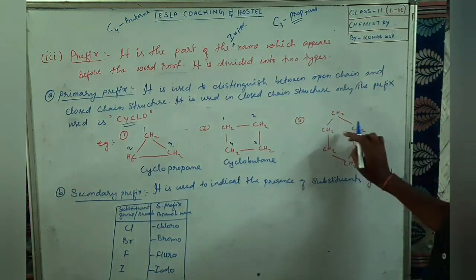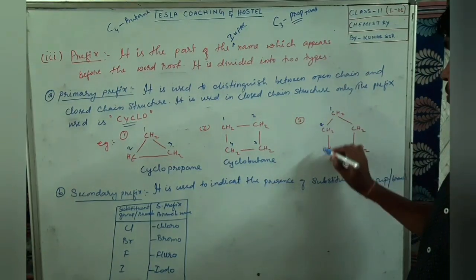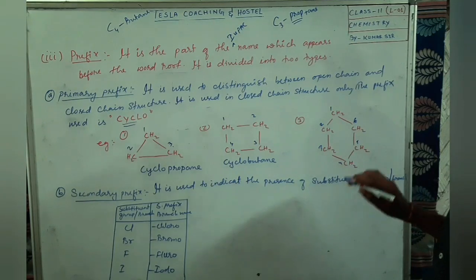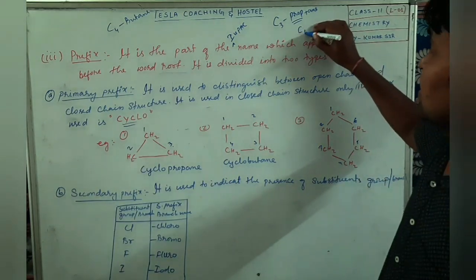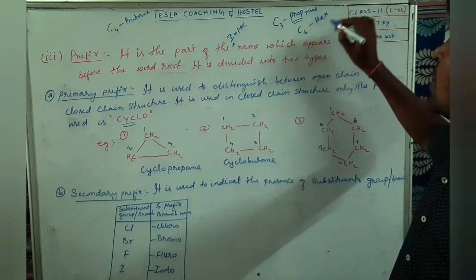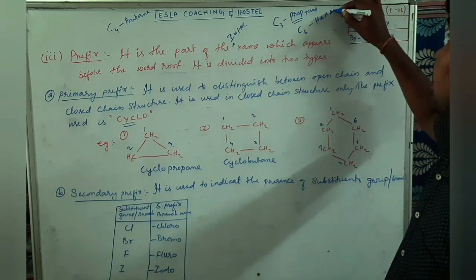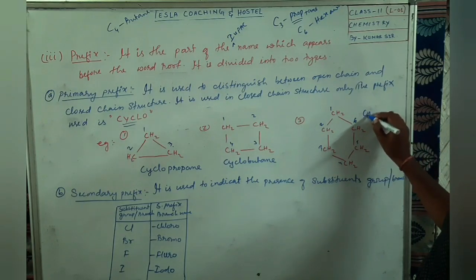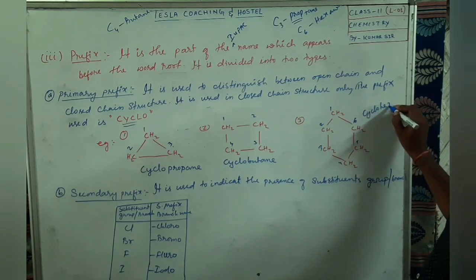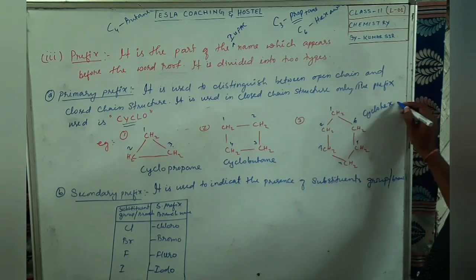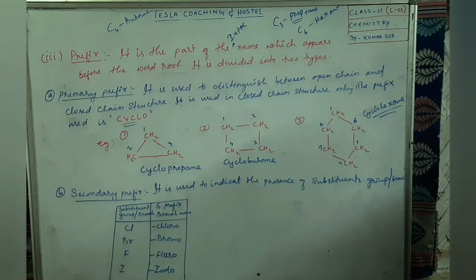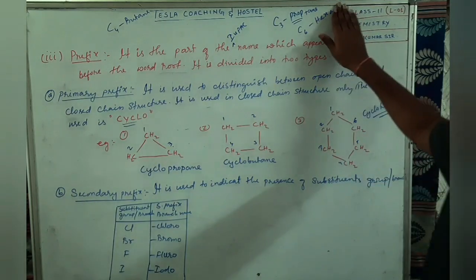Now coming to this compound, what will be the name of this? This is also a closed structure. You cannot enter in the middle. 1, 2, 3, 4, 5, 6, six carbons are there. For C6 the word root is hex, and all are single bonds, so hexane. What prefix will we use here? Cyclo, hex, and all single bonded so ane. So the name will be cyclohexane. I hope, dear students, you are understanding it.